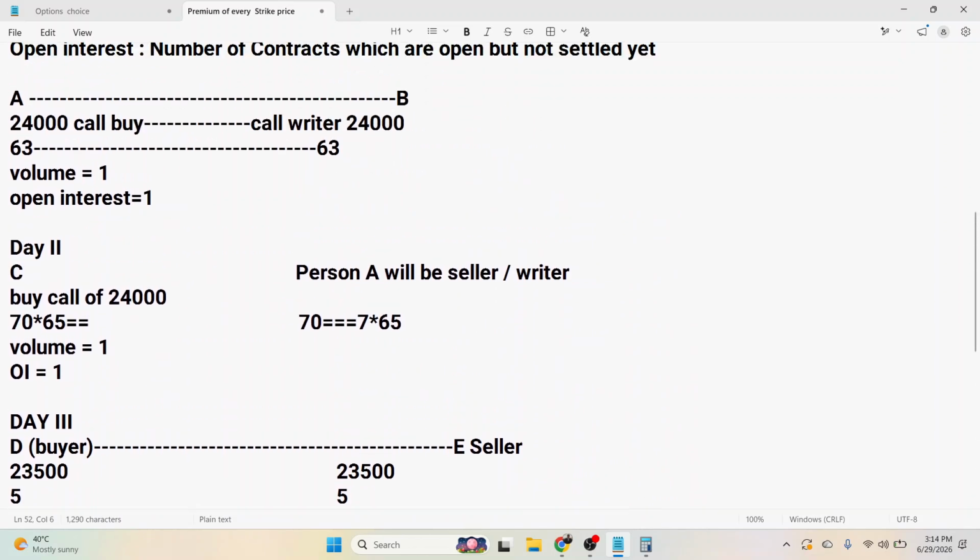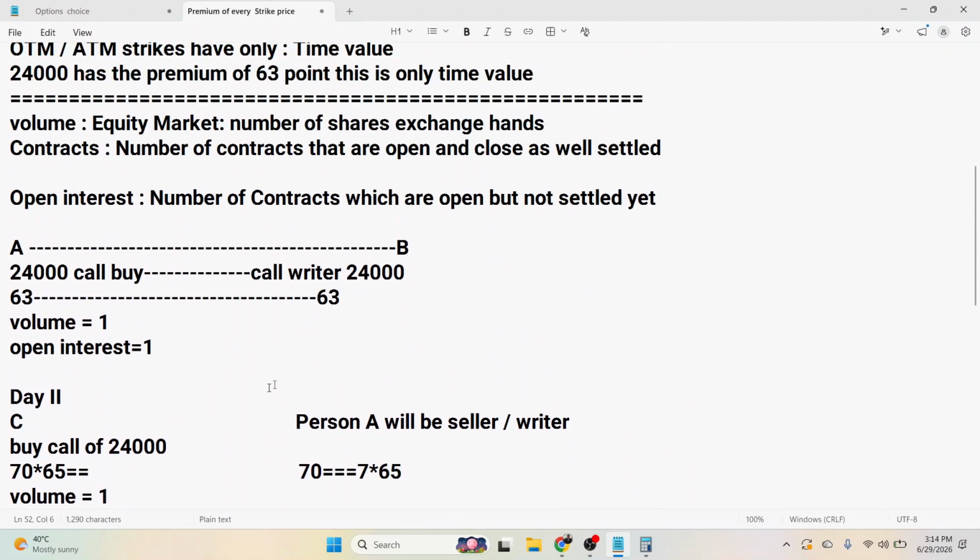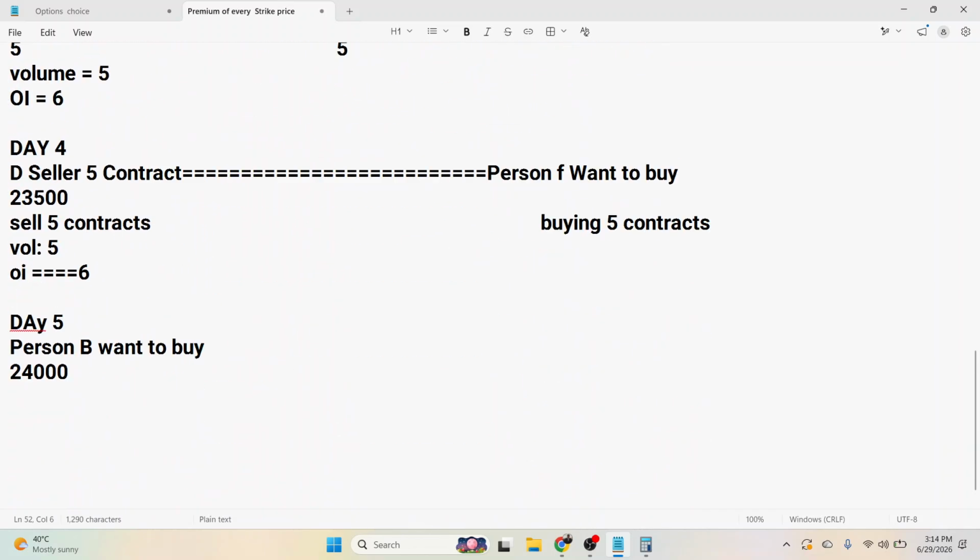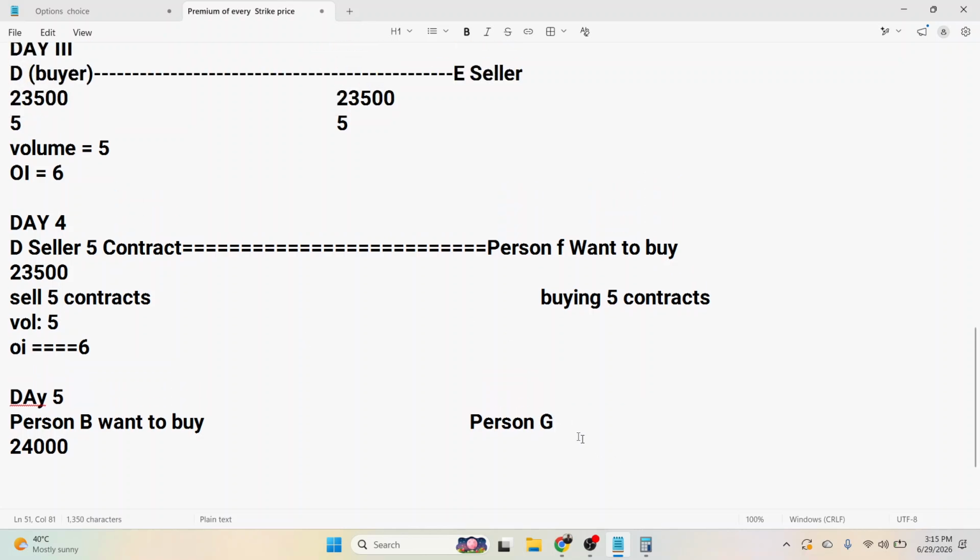So another person would be selling. Maybe there is a fresh seller coming into the market. It may be possible that an already existing person would like to sell, or it can be a fresh seller as well.